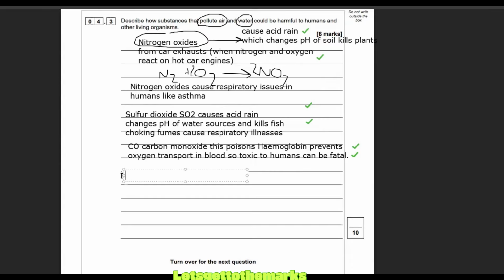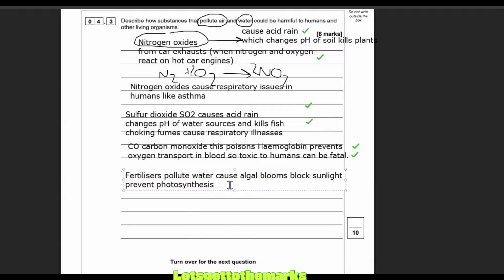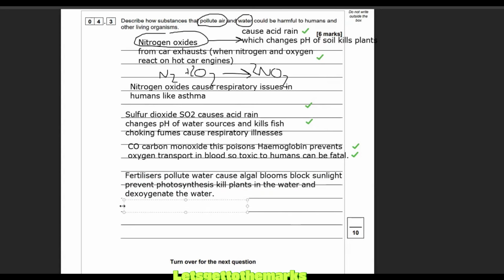For water pollution, there are loads of things we could do here. Fertilizers pollute water. They cause algal blooms, which block sunlight and prevent photosynthesis. Some of you might have heard of eutrophication. They kill plants in the water and deoxygenate the water. The bacteria feed on the dead plants when they die and use up all the oxygen in the water, and then that kills the fish. I don't want to waffle too much, but that is one of the ways fertilizers can smash up the water.